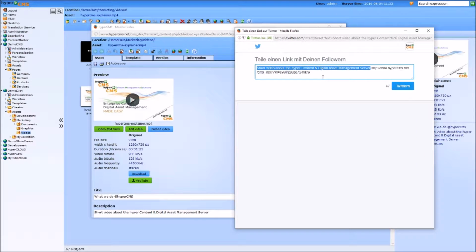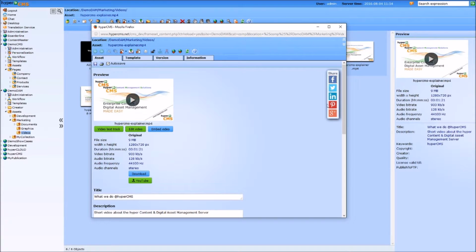Keep in mind that each platform has different regulations. So in Twitter, you are very limited when it comes to characters. You see here, only 47 characters left for a message. So the system will take the content provided here. Of course, you can change it before you really post it to the social media platform. It also depends on the platform because there might be different fields presented to you depending on the platform. So this is social media sharing. So actually you can share it with different platforms.